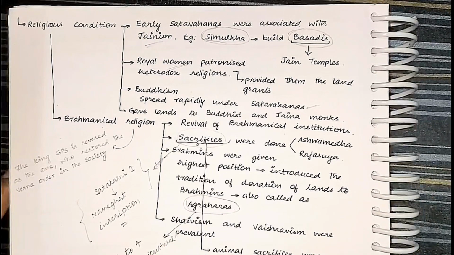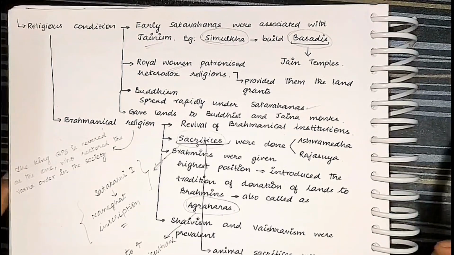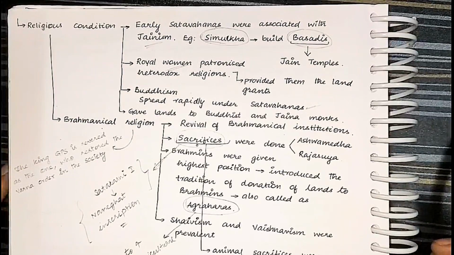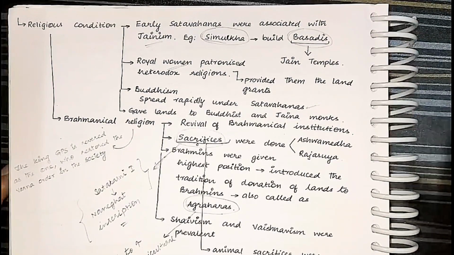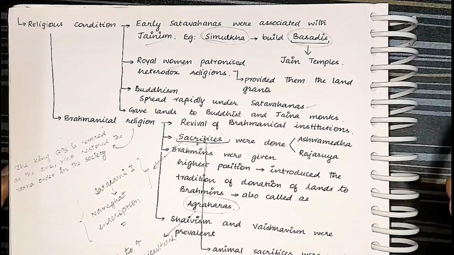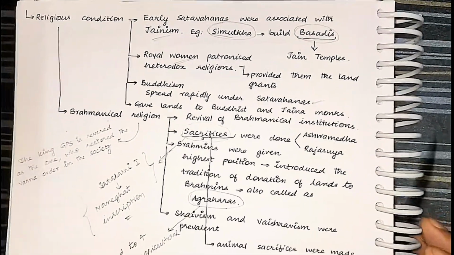That's it. Also, in one of the inscriptions, it is said that Gautamiputra Shatakarni is revered as a king who has restored the Varna order in the society. So the Varna system, caste system, Brahminical system, rituals, and sacrifices were given a huge amount of importance.